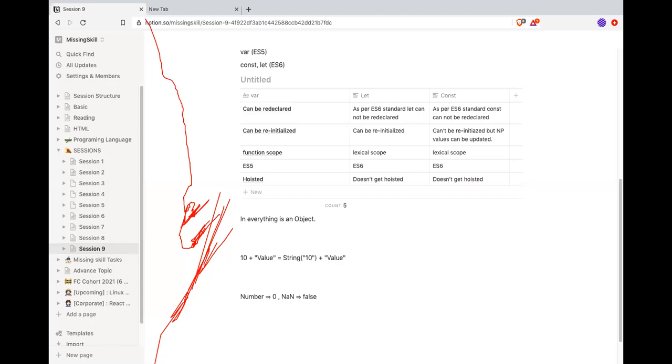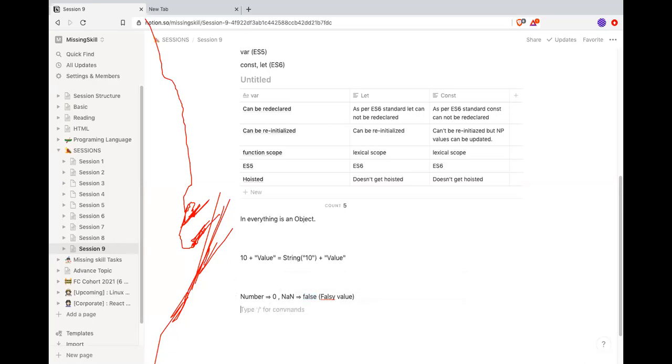This is called a falsy value. Any variable which is not a boolean value but holds 0 or none, whenever we do an operation, its value tends to a falsy value. That means it will evaluate to false.